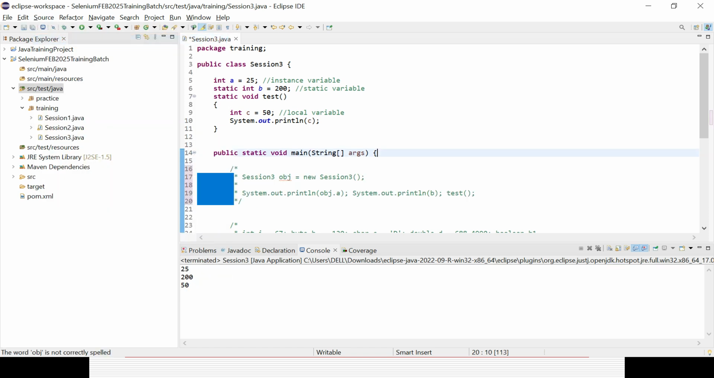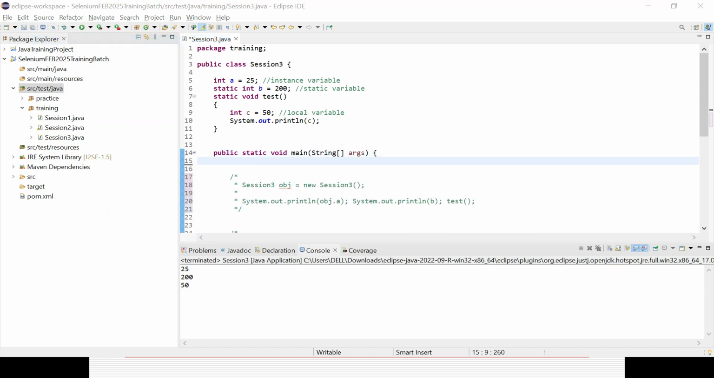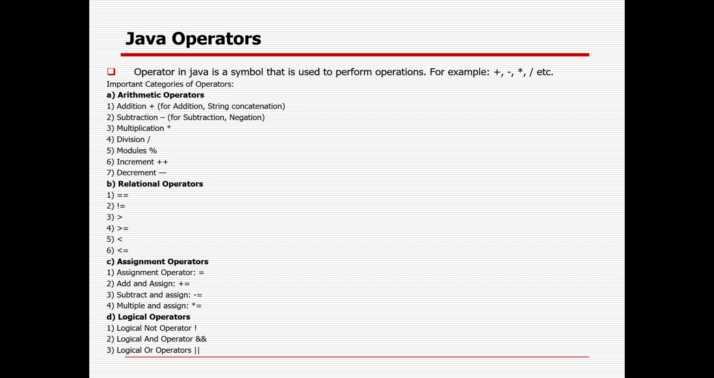And then we will be learning Java operators. So operators mean what? They operate on some variables, right? Operators in Java are symbols that are used to perform some operation: arithmetic operations, relational operations, assignment operations, logical operations, all this stuff. There are primarily four important categories: arithmetic, relational, assignment, and logical.